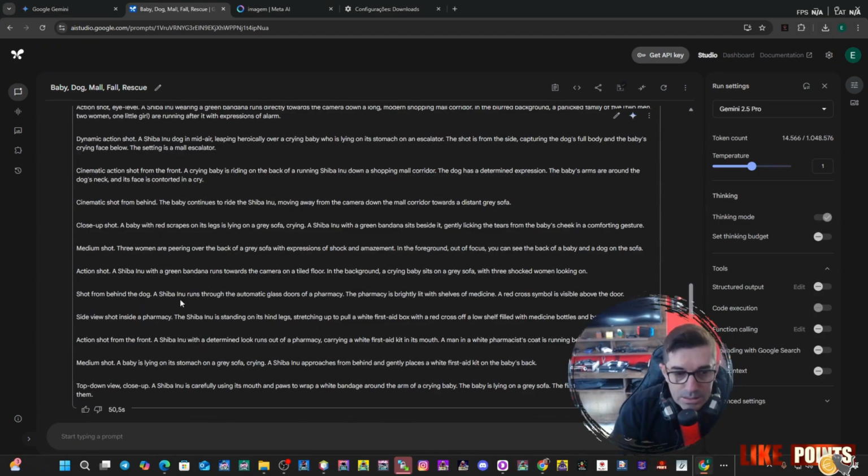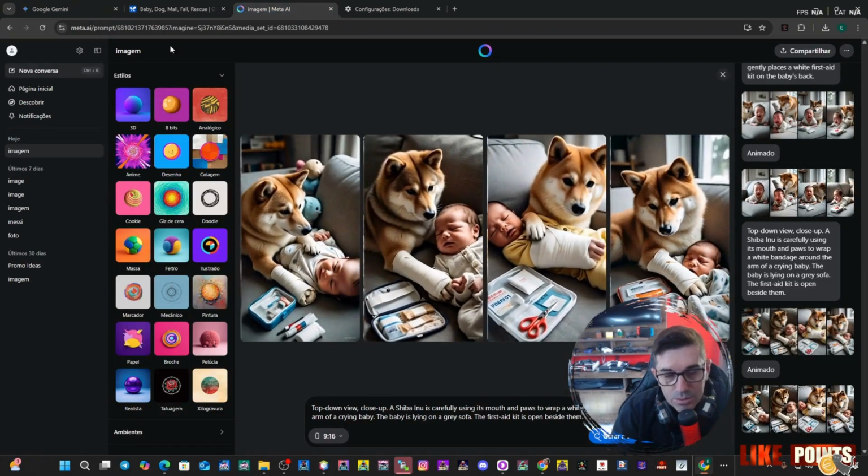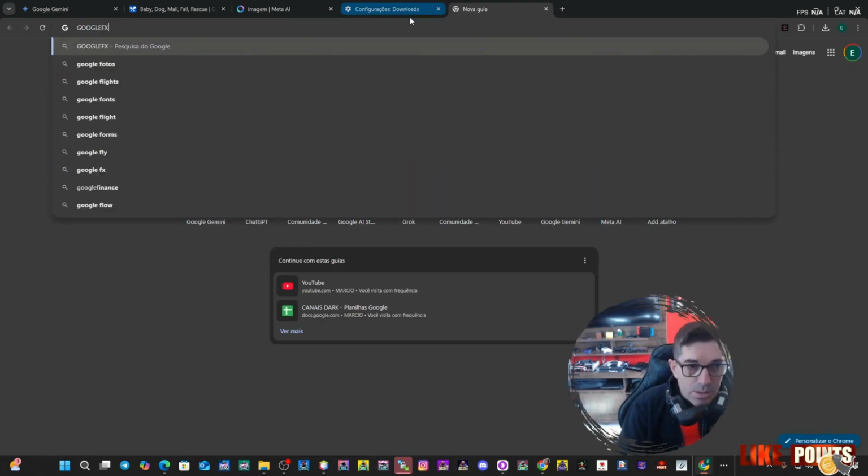So what do I do with this? You can copy the prompts one by one and come here to... There are two tools that do this, okay? In this case, to make vertical animation, it's only Meta AI. The other tool that does this is, you're going to type Google FX, right?